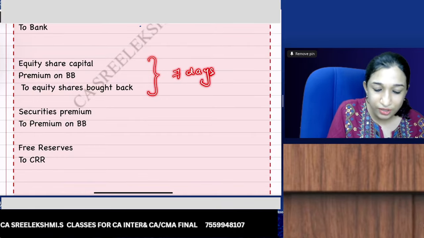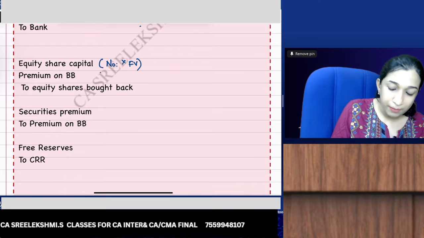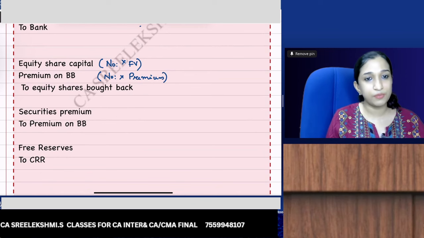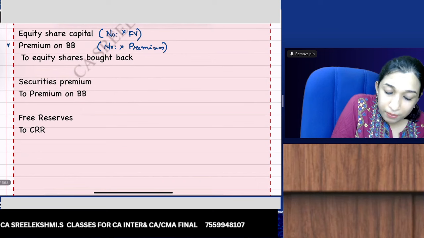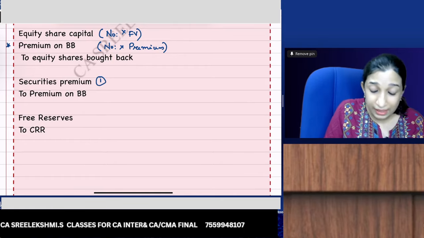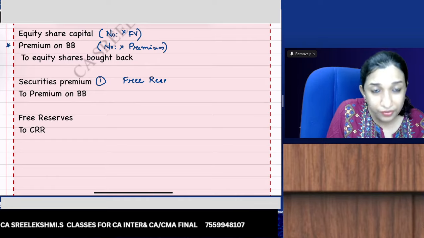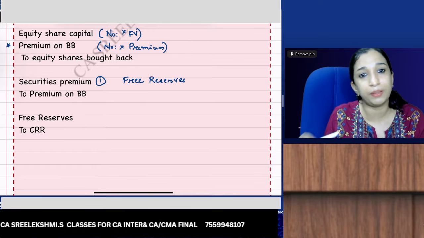What is the cancellation entry? Equity share capital debit, number of shares into face value. Premium on buyback, number of shares into the excess amount you paid, to equity shares bought back. Now, this premium on buyback, you can finance first out of securities premium. Then if there is no fund in securities premium, you can take out of free reserves. Securities premium or general reserve or P&L to premium on buyback is fine.